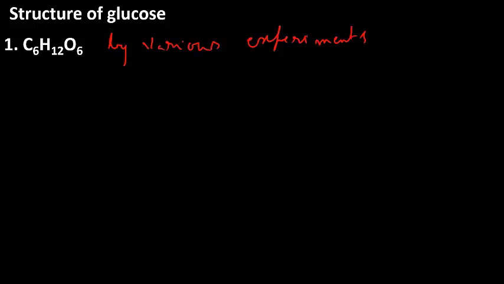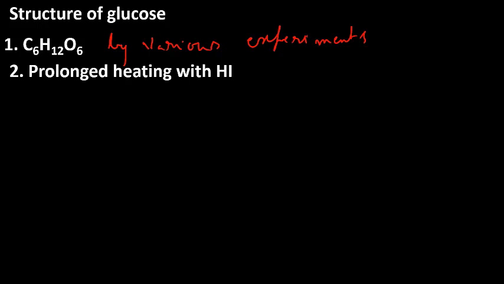Now let us discuss how the structure of glucose was arrived at by discussing the different reactions. The molecular formula of glucose was found as C6H12O6 by various experiments. Now, prolonged heating with HI. Here prolonged means continuous heating for a longer time.